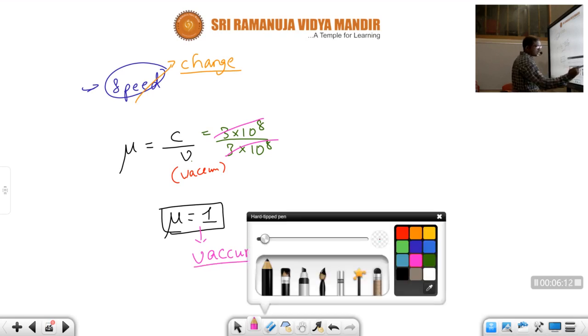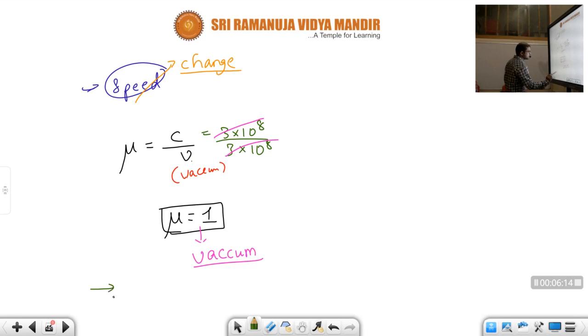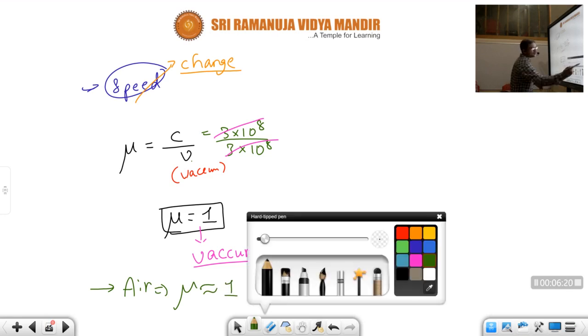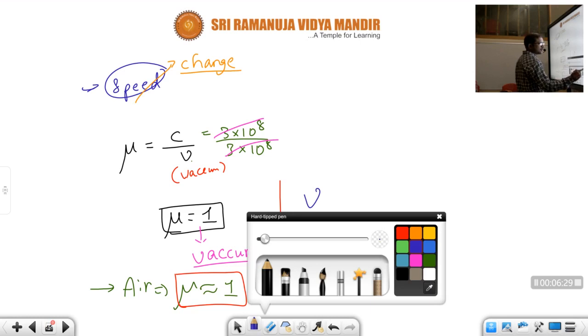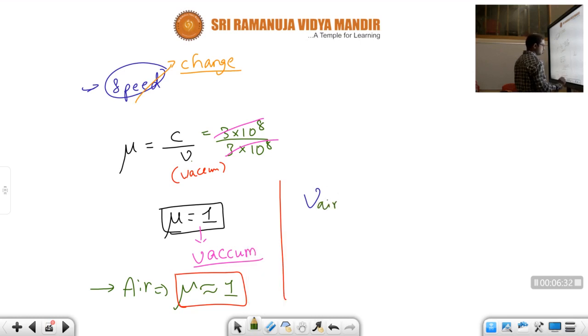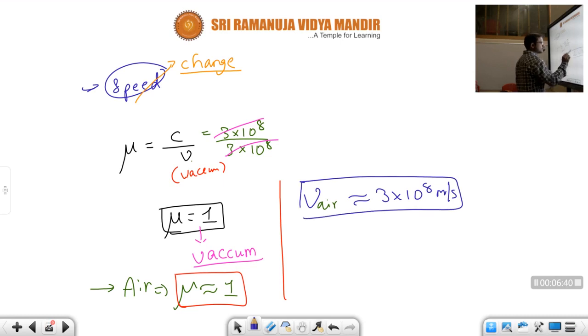Okay, and even for air, we will consider approximately the mu value. It will be 1. Since the speed of light in air is approximately equal to 3 into 10 power 8 meter per second only, children. Okay, so that is the thing.